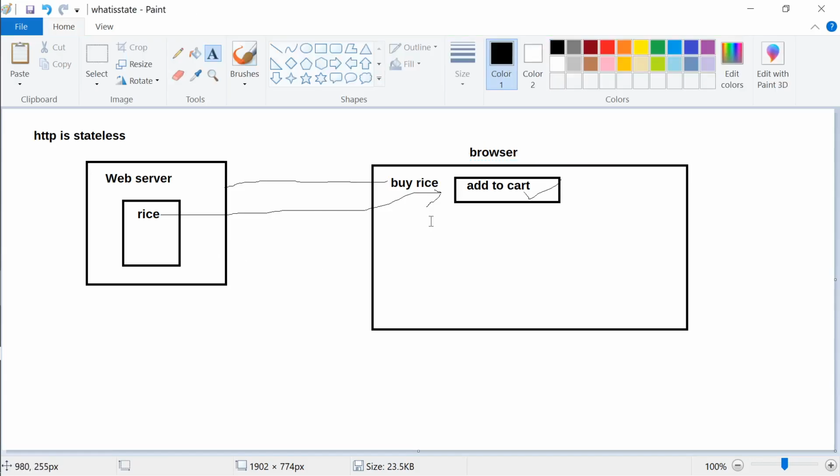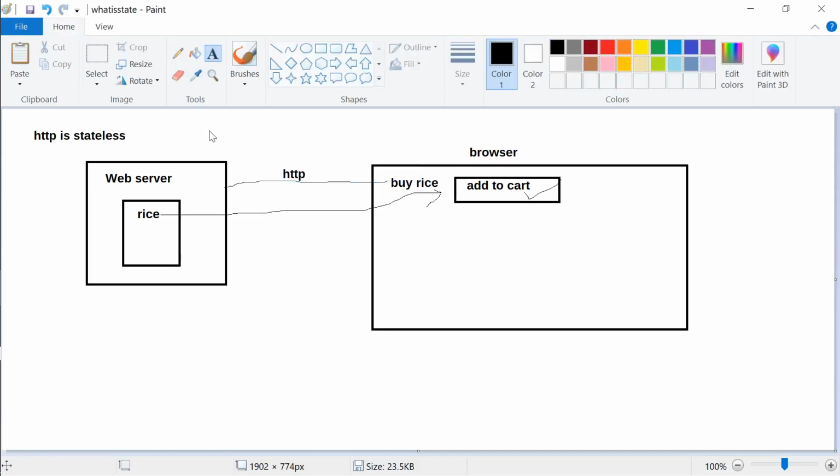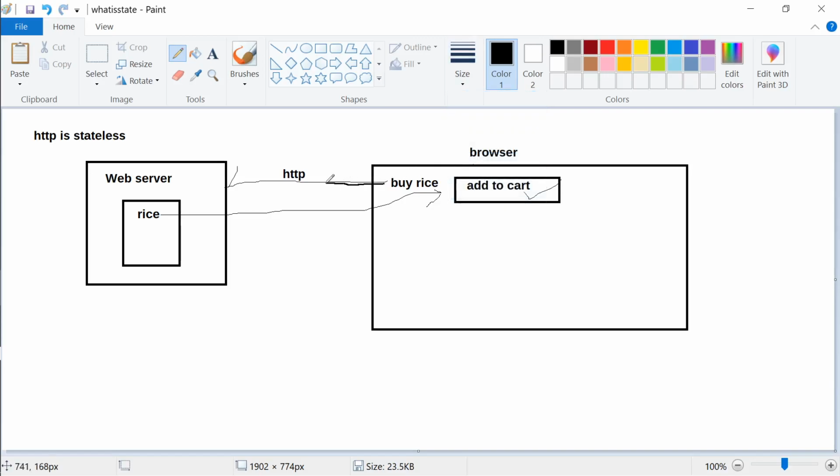It is not the browser page, it's the HTTP, right? HTTP, this one connection has gone in this direction. Right? So this fellow has gone in this direction. After the buy rice information has gone to the web server, the browser will forget whatever has been done.